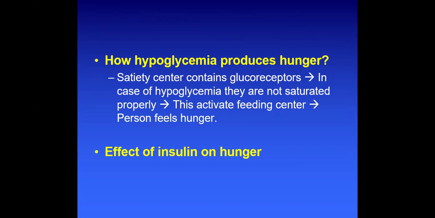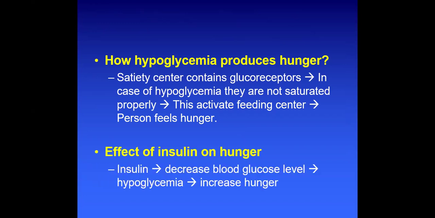What is the effect of insulin on hunger? Insulin is a hormone which converts the excess of glucose into glycogen. So insulin decreases the blood glucose level as it is converted into glycogen. So it may lead towards hypoglycemia, and through the above mechanism, it will increase the hunger.